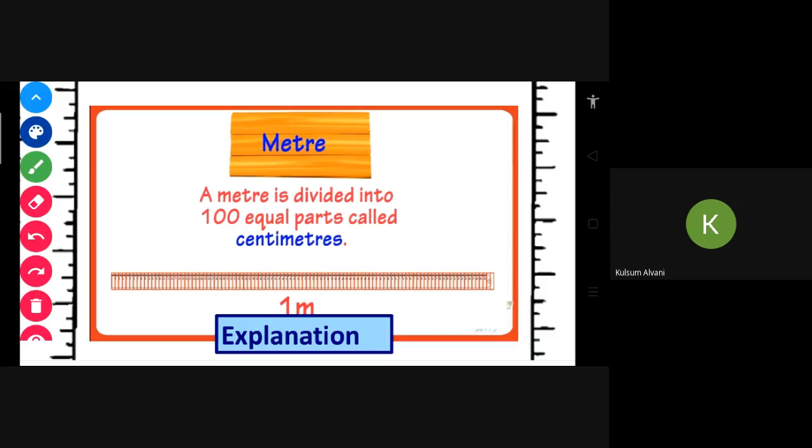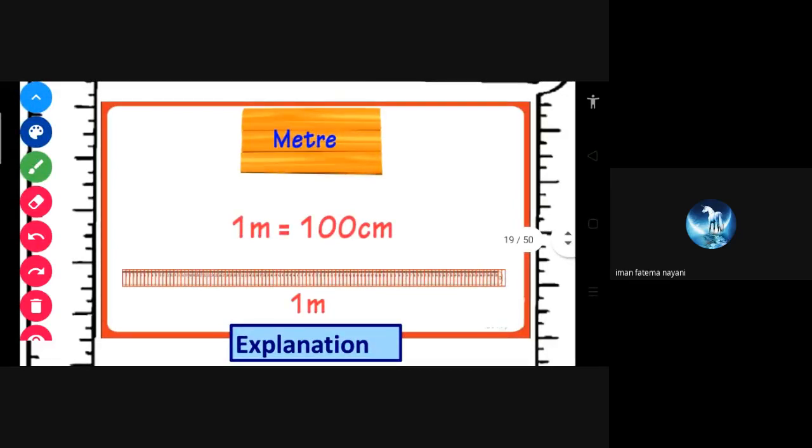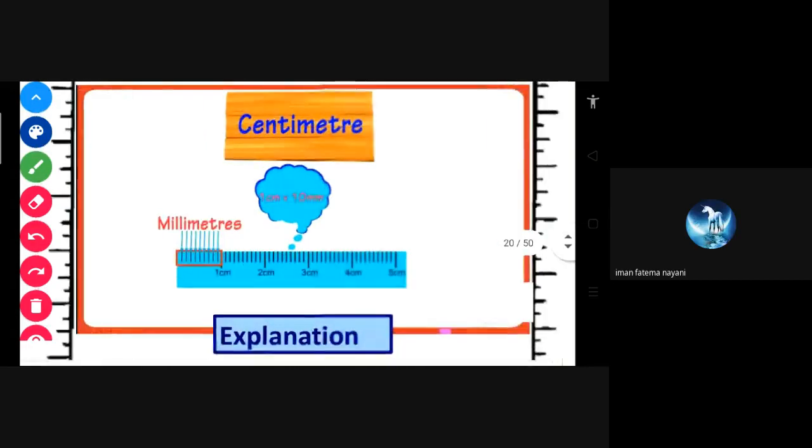This 1 meter is divided into 100 equal parts. But this I have just shown. So this one you have already learned, I think. That 1 meter equals 100 centimeter, or like 1 rupee equals 100 paise. Excuse me, Zainab. How to convert meter to centimeter and centimeter to millimeter? So all these we have already learned. So just revise that, we can start next: centimeter to millimeter and millimeter to centimeter.